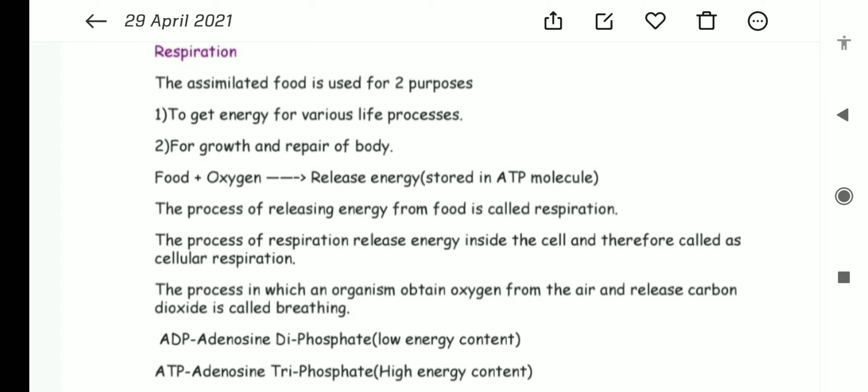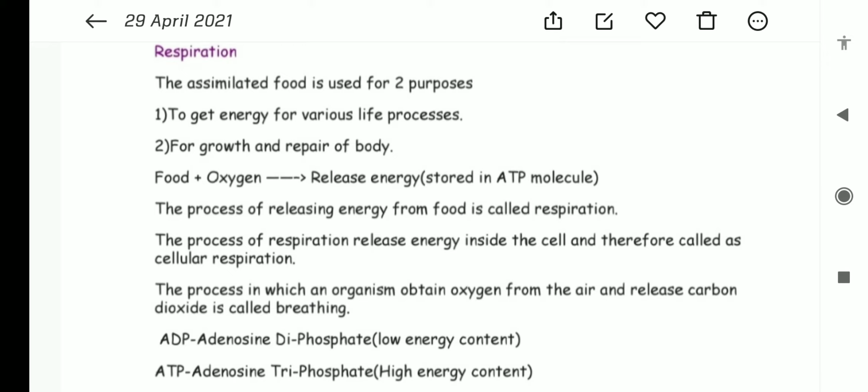Whereas the process in which an organism obtains oxygen from the air and releases carbon dioxide is called breathing. Breathing is a simple process. It's external respiration where oxygen enters the lungs and CO2 from the lungs comes outside. This process is called breathing.